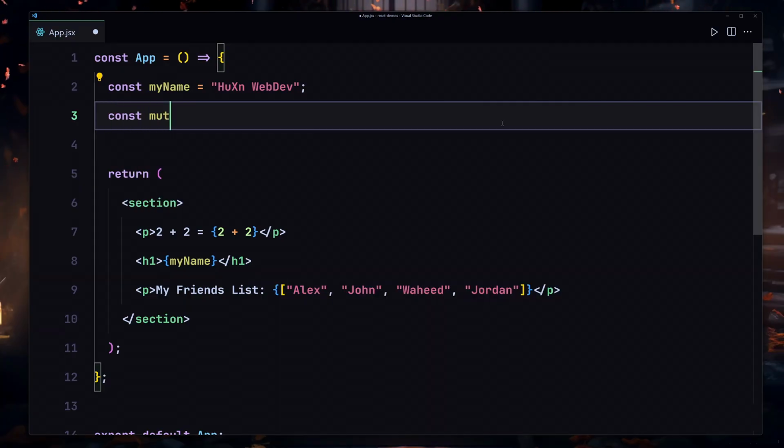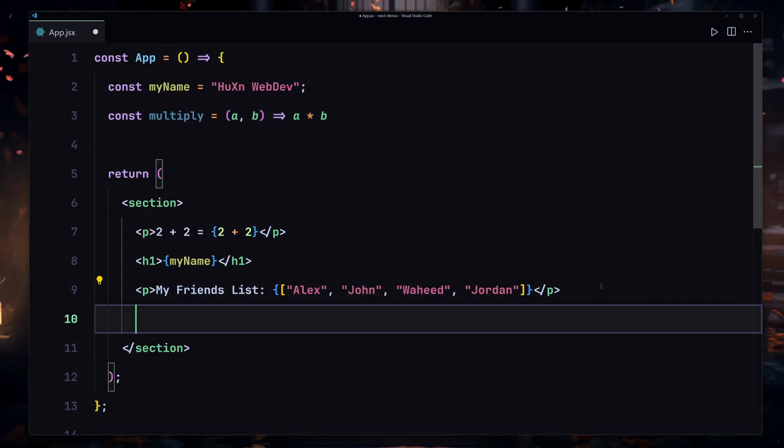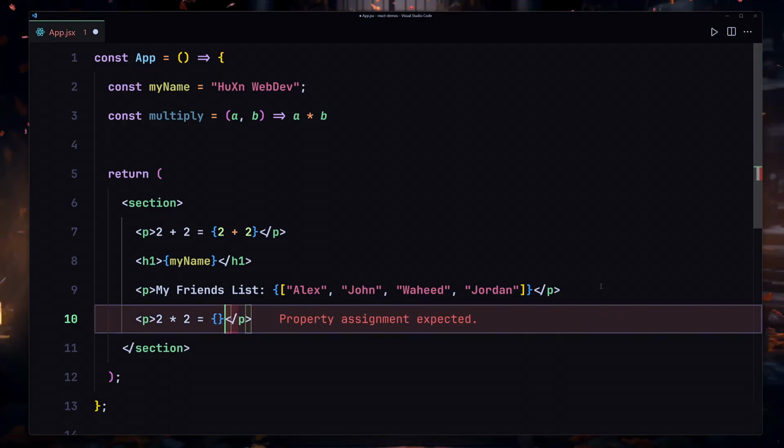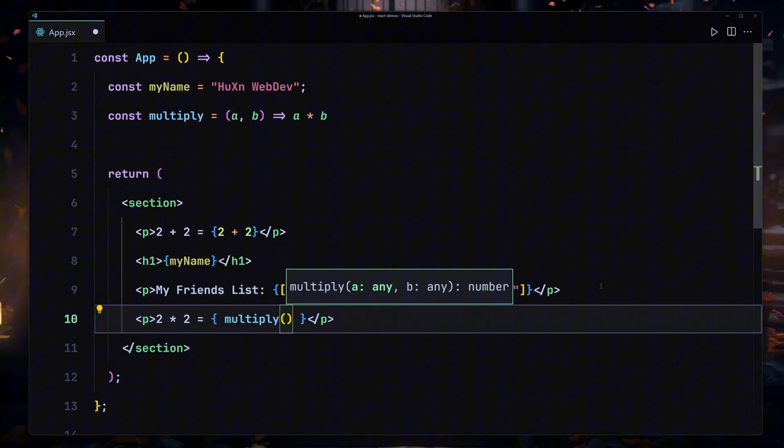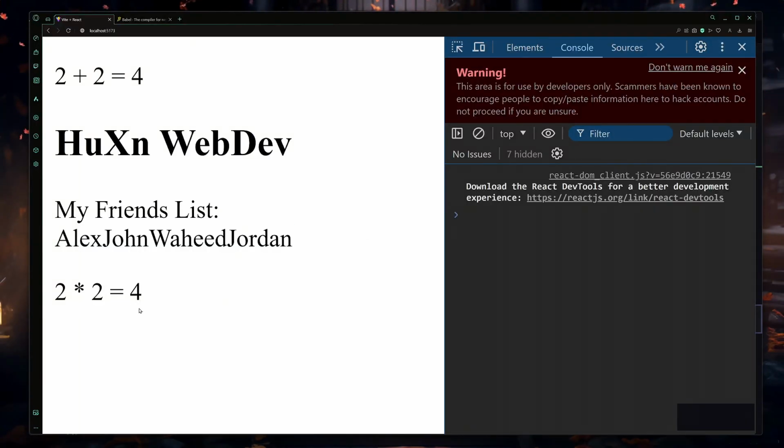So I'll just use multiply. It's going to take the parameters a and b, and it's going to return a times b. Okay. And now underneath this paragraph, I'm going to create yet another paragraph which will say 2 times 2 is equal to, and now we are going to be entering our JavaScript world. Inside this JavaScript world, we are going to be executing our function, which is multiply. And for the parameters, I'm going to pass 2 comma 2. So if I save my file, what are we getting? We are now getting 2 times 2 gives us 4.